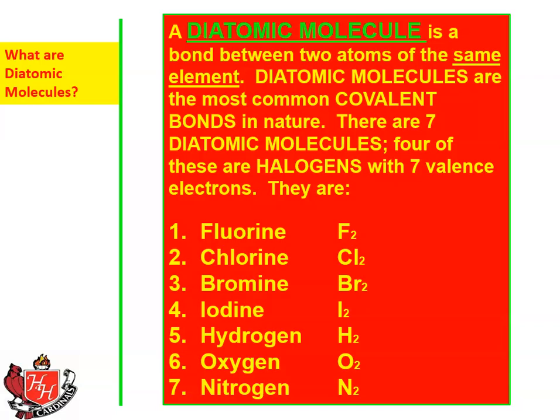4 of these are halogens with 7 valence electrons. So fluorine, chlorine, bromine, iodine, hydrogen, oxygen, and nitrogen. So in other words, when you say that we breathe oxygen,